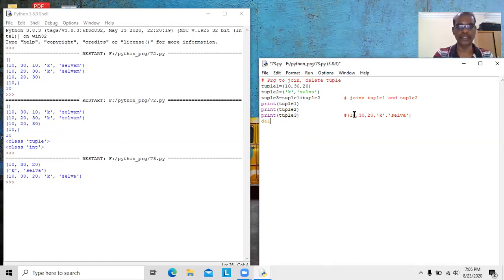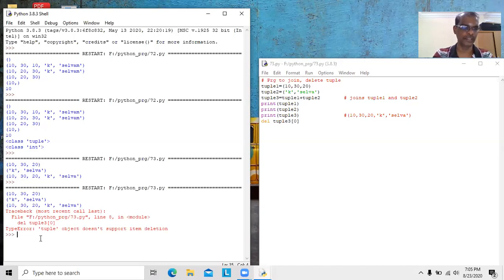Normally we use del tuple 3 of 0. We will see what will happen. It will show an error because it is not possible. See the error: tuple object does not support item deletion. So it is not possible to delete a single item available in a tuple.